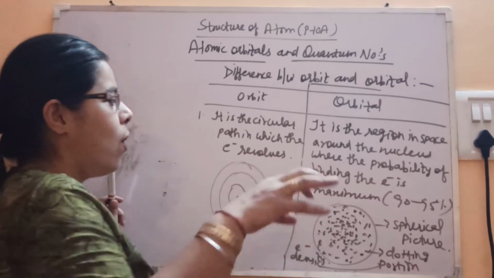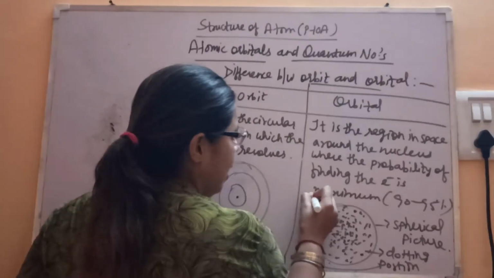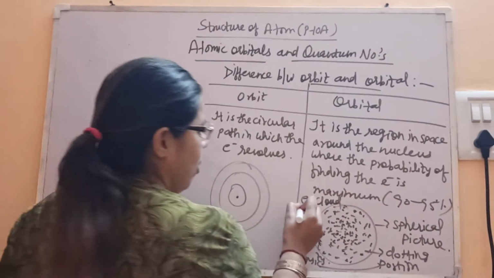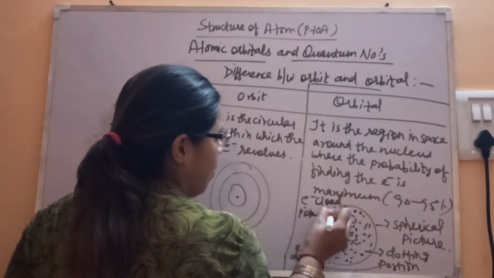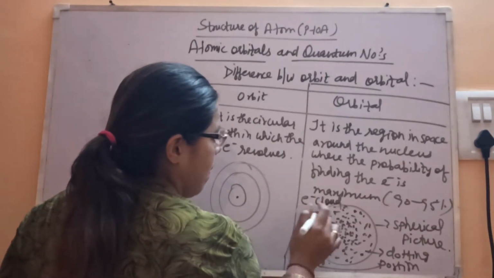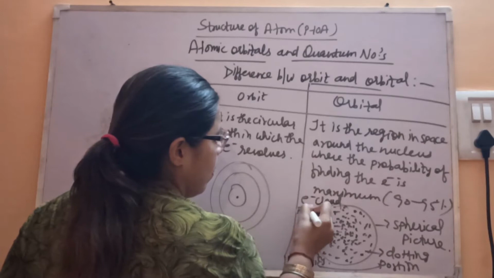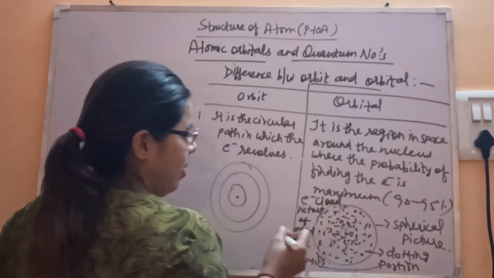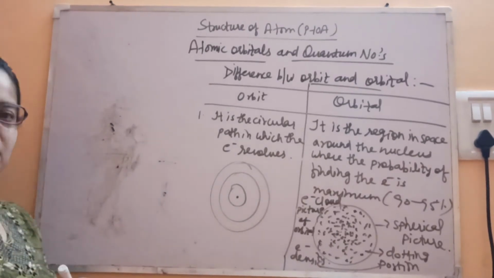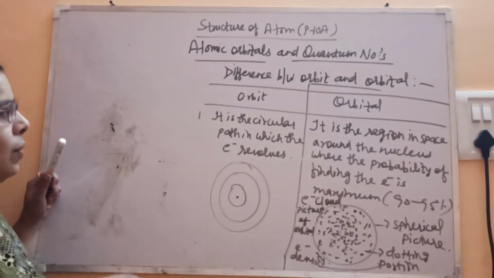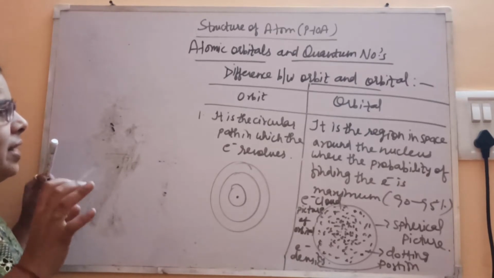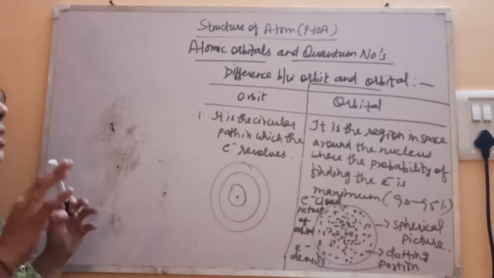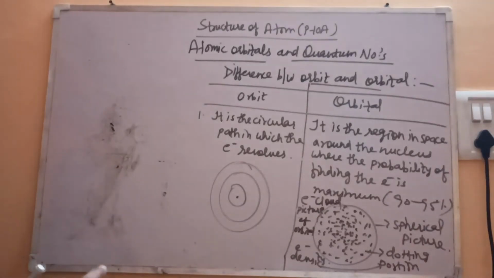And this is the electron cloud picture of the orbital, where the electron resides. So this is the main definition that we have seen. An orbit is a circular path in which the electron revolves, and an orbital is a region in space around the nucleus where the probability of finding the electron is maximum. Now we'll see more differences.